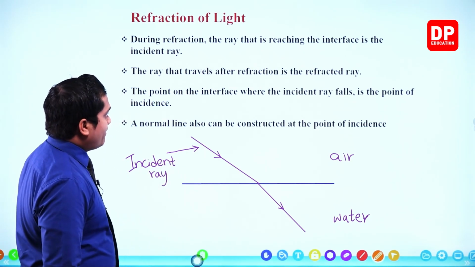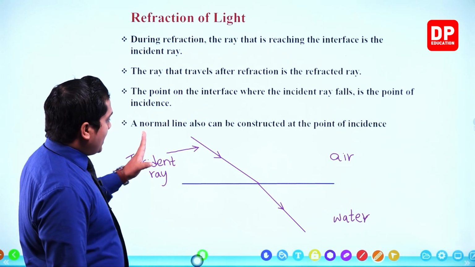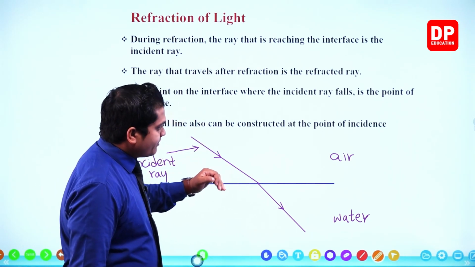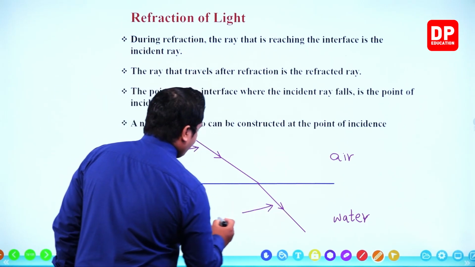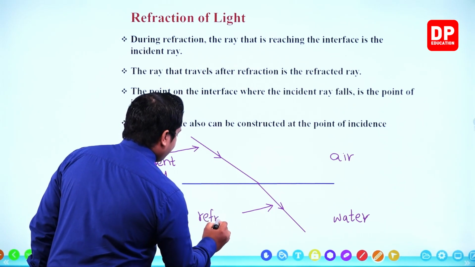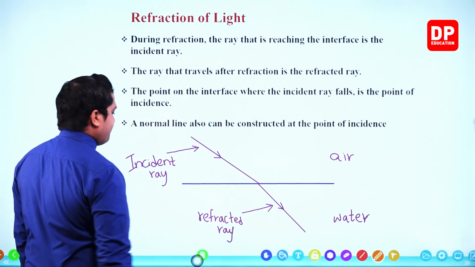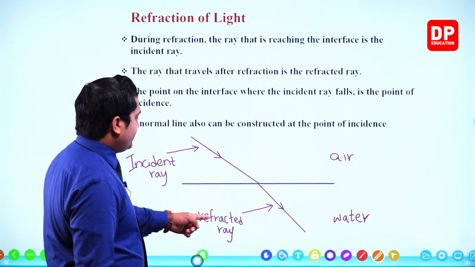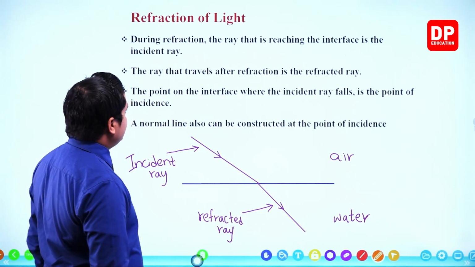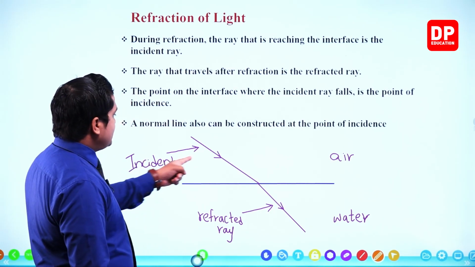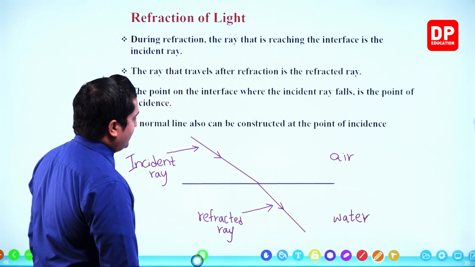The ray that travels after the refraction is the refracted ray. So the light ray which is getting bent and traveled is referred to as the refracted ray. So this is the refracted ray. Incident ray: the ray which is reaching the interface is the incident ray. The ray that travels after the refraction is the refracted ray.